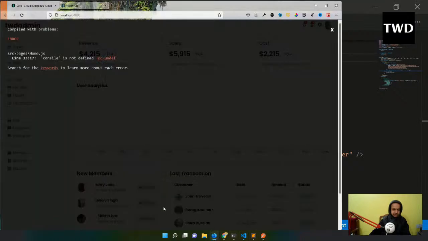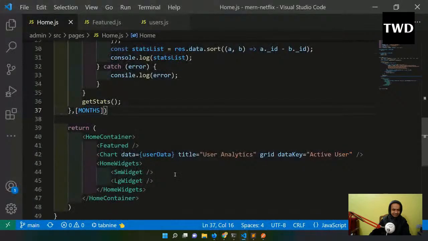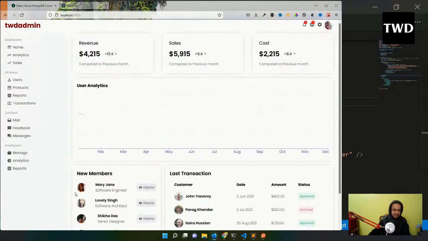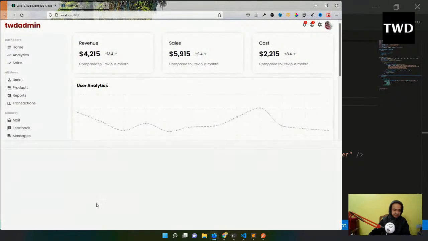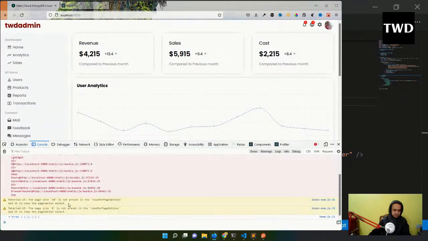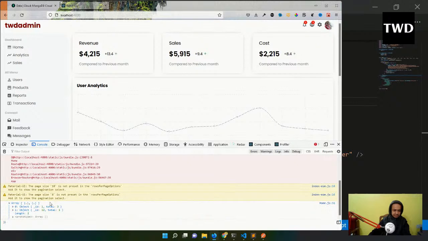And yeah, this is the console. Where is the console? So we have not yet changed the graph, but the console.